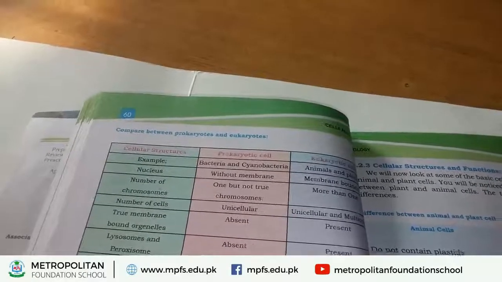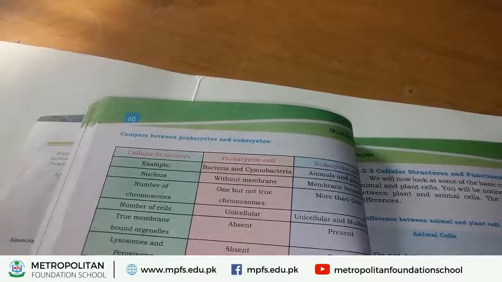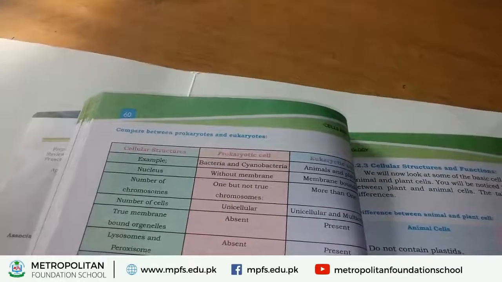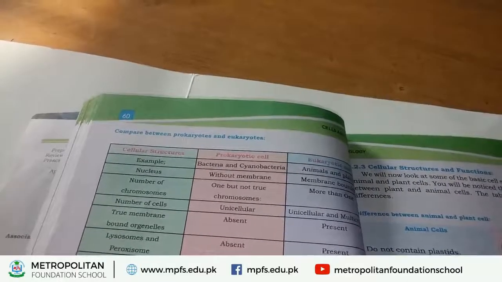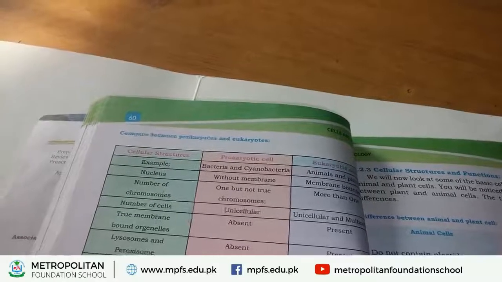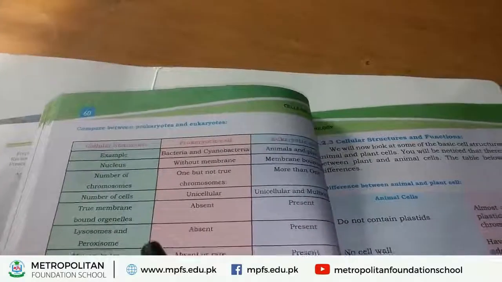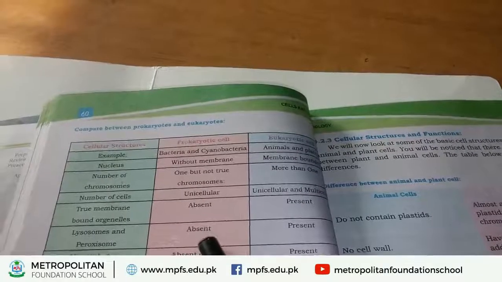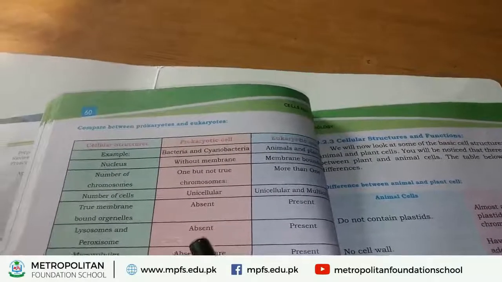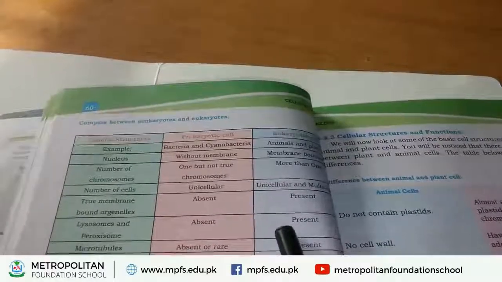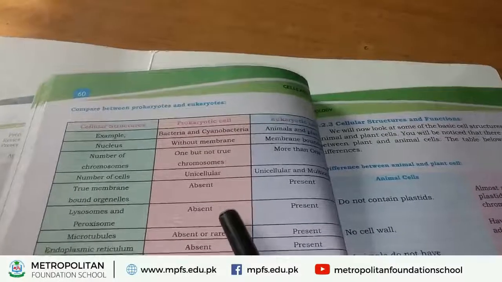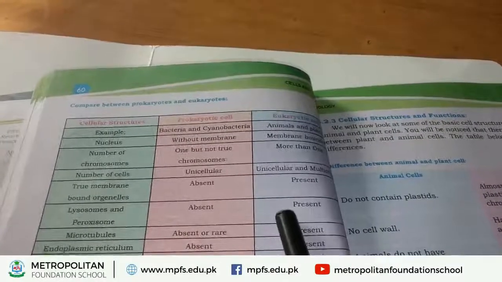And peroxisomes are also a special structure that is found in animal cells. This structure is totally absent in prokaryotic cells, but is found in eukaryotic cells. This is the main difference between prokaryotic cells and eukaryotic cells.